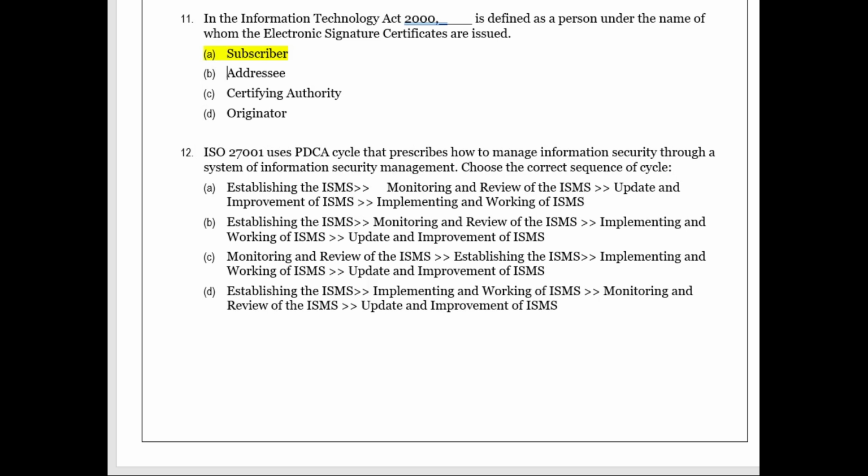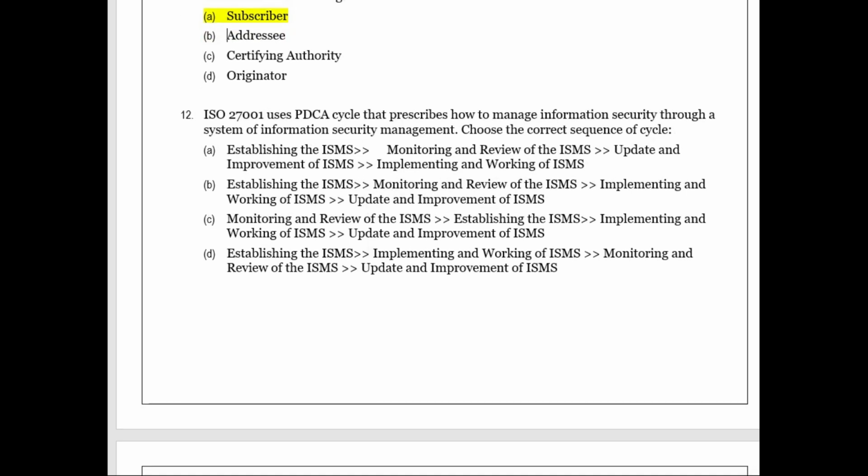Okay, then 12th one, ISO 27001 uses PDCA cycle that prescribes how to manage information security through a system of information security management. Choose the correct sequence of cycle. So we have a PDCA cycle which we need to have a proper sequence and choose the right answer. So what will these 4 cycles be?